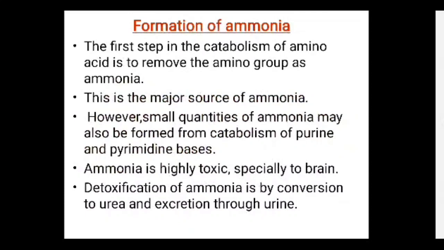Now, first of all, the formation of ammonia. Here, the first step in the catabolism of the amino acid is to remove the amino group as ammonia, and this is the major source of the ammonia. However, small quantities of ammonia may also be formed from the catabolism of the purine and pyrimidine bases.